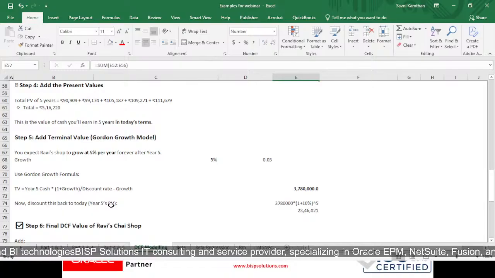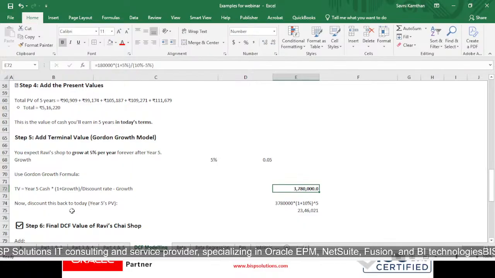Then we add our terminal value, which uses the Gordon growth model. We expect Ravi's shop to grow at 5% a year forever after 5 years. So growth is 5%, and as a decimal, 0.05. If we use the Gordon growth formula, our terminal value is year 5 cash flow times 1 plus growth, divided by discount rate minus growth rate.